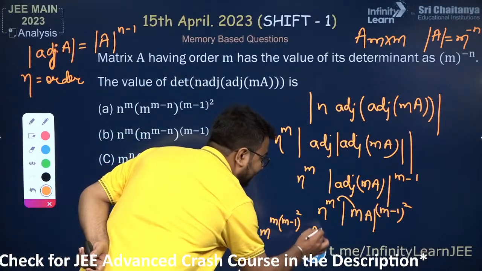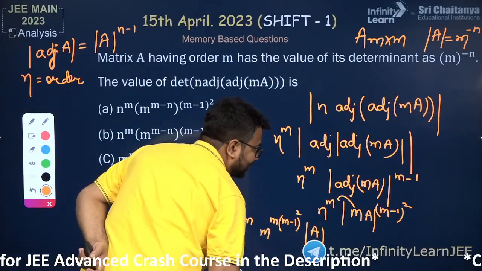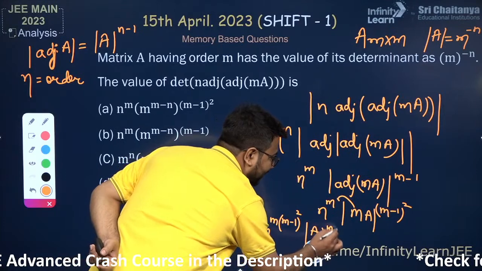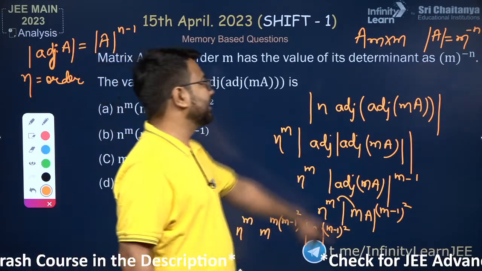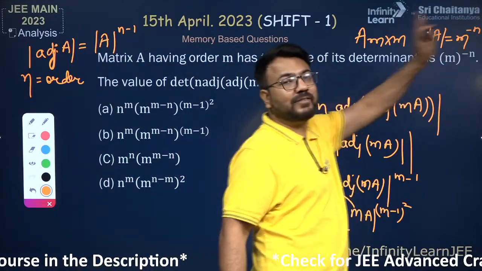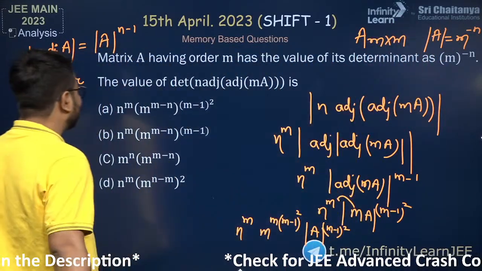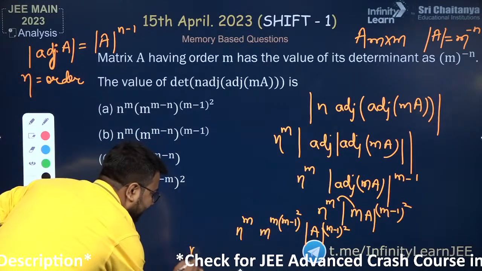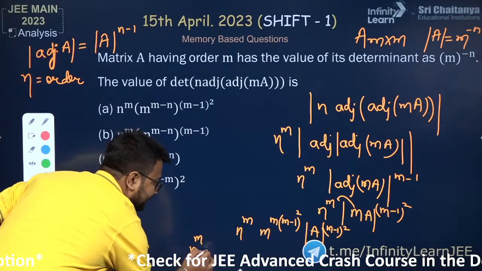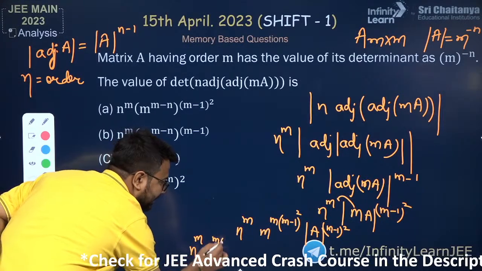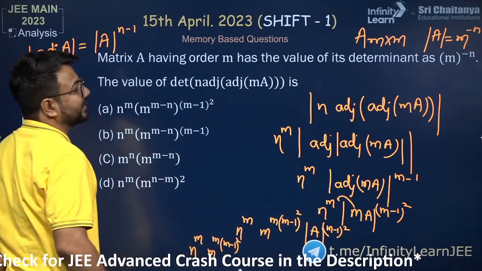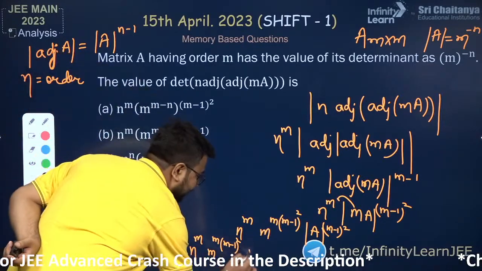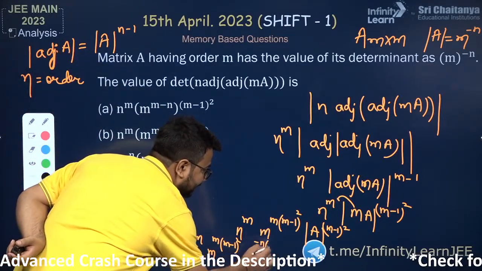Now we are only left with determinant A raised to the power m minus 1 raised to the power 2. Now we can just put the value of determinant A. Determinant A is m raised to the power minus n. So therefore we will be writing here n raised to the power m, then it is m raised to the power m times m minus 1 whole square, and we can write the value of determinant A, which is m raised to the power minus n.